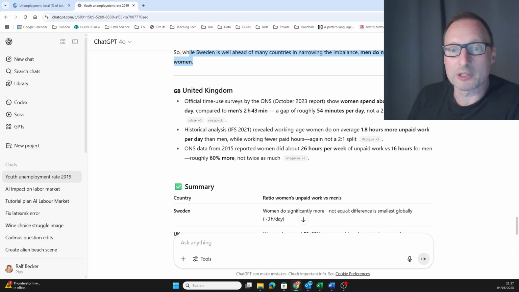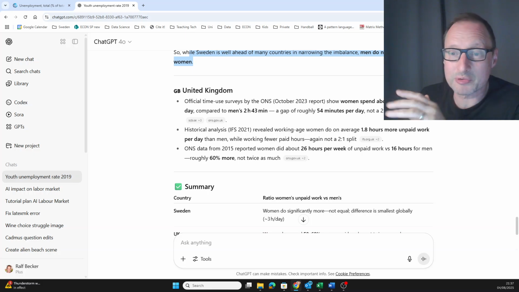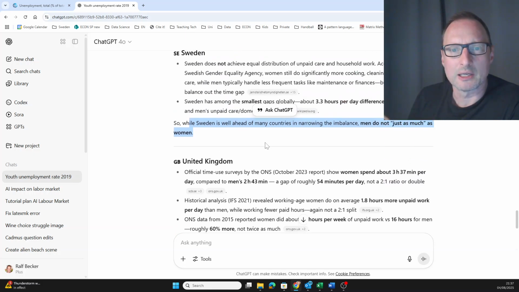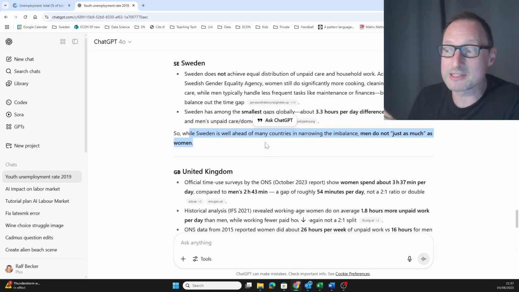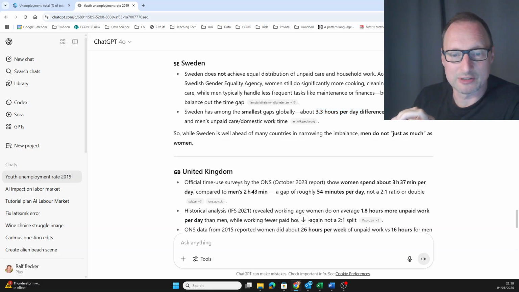Official time use surveys by the ONS show women spent about 3.5 hours per day compared to men's 2 hours and 43 minutes, a gap of roughly 54 minutes per day, not a 2:1 ratio or double. Okay, so let's go back here. So we can already see something isn't quite right here. Here it says Sweden has the smallest gap, the gap being 3.3 hours per day, and then we're being told that the gap in the UK is 54 minutes per day. So that doesn't quite work.